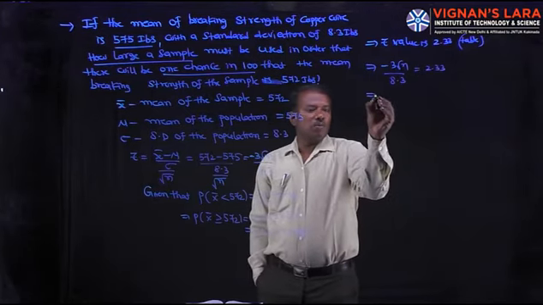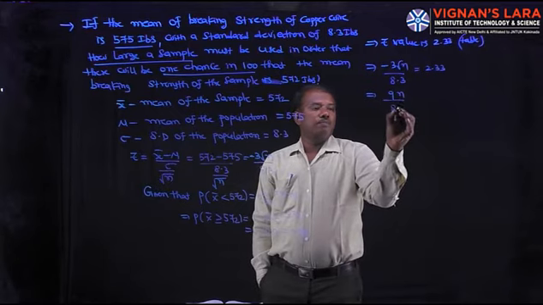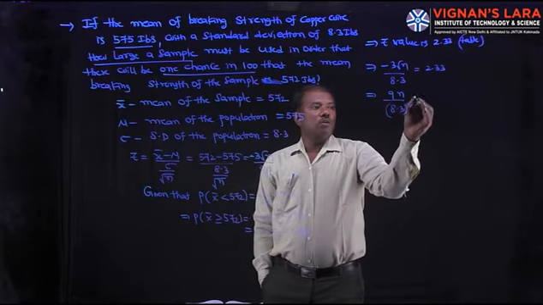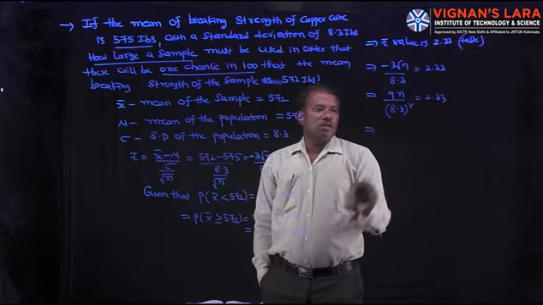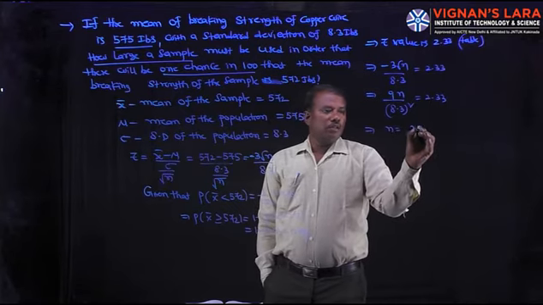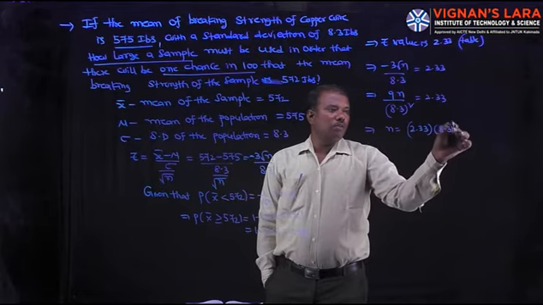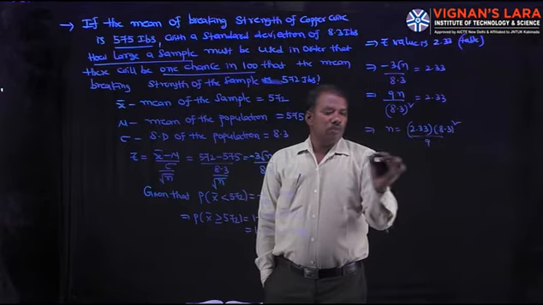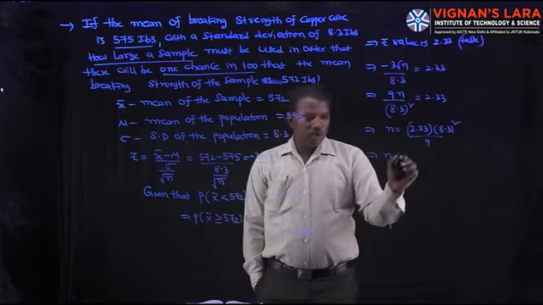Squaring on both sides, 9n by 8.3 whole square is 2.33 squared. That implies n is equal to 2.33 into 8.3 whole square by 9. Then this value is approximately n is equal to 42 nearly.